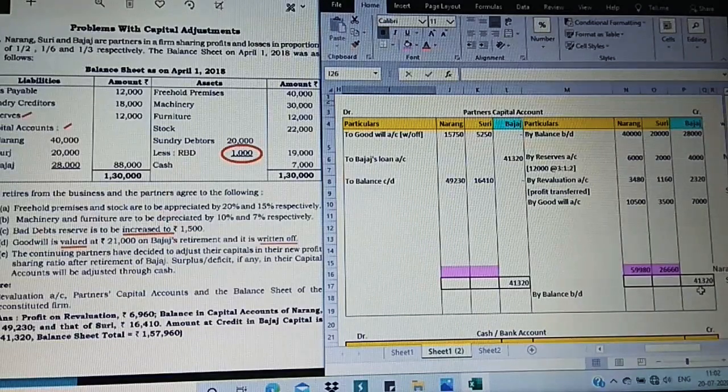The same value of 41,320 is taken as a total on the debit side, and this value is being transferred to Bajaj's loan account, because they have not given here that Bajaj is being paid. There is no such instruction given that Bajaj is paid off.